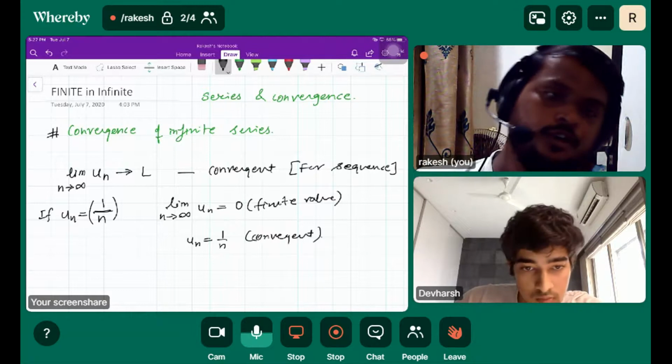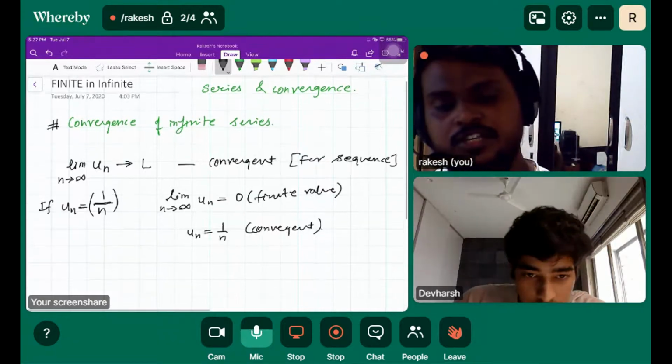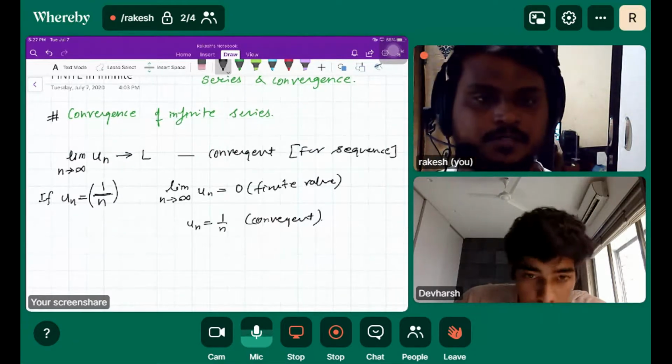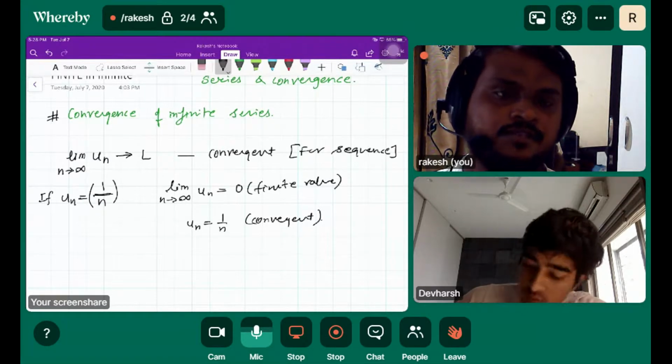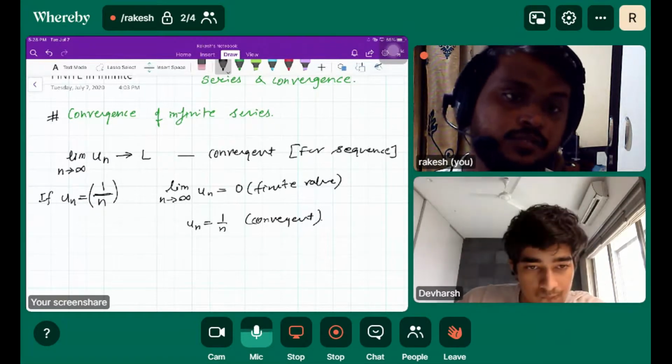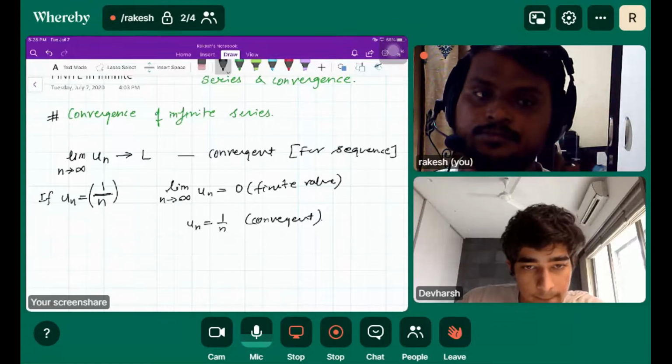But if we talk about series, series is the sum of numbers. Means we are talking about whether the summation of such numbers leads to a finite value or not.